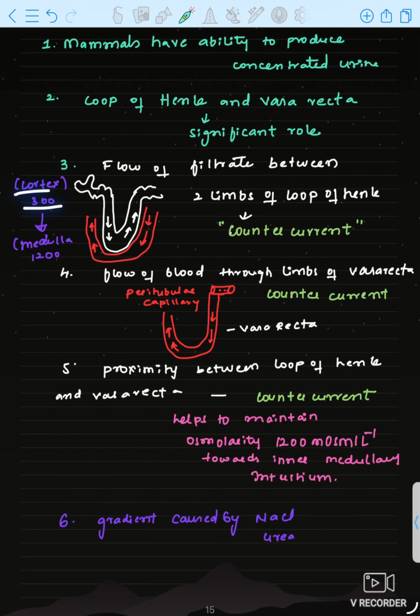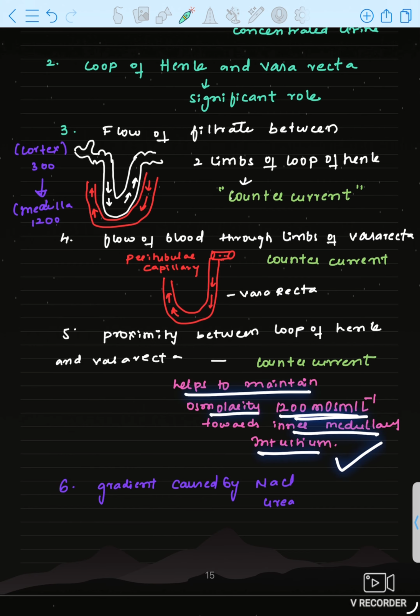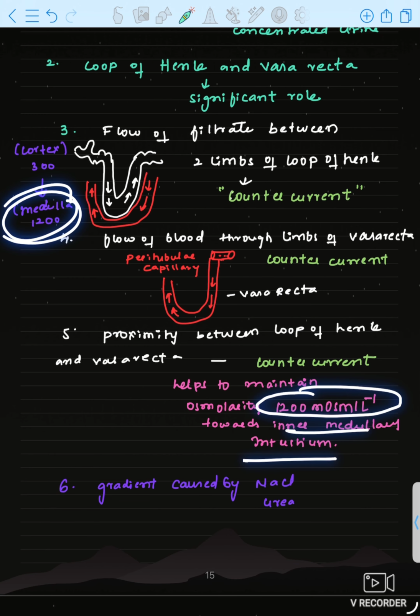We know that from cortex the osmolarity is 300 and medulla it is 1200 milliosmol per liter. Okay. So here proximity between the loop of Henle and vasa recta is countercurrent. Why? It helps in maintenance of osmolarity 1200 milliosmol per liter towards the inner medullary interstitium. See, this loop of Henle and vasa recta also helps in maintaining the osmolarity of inner medullary interstitium 1200 milliosmol.